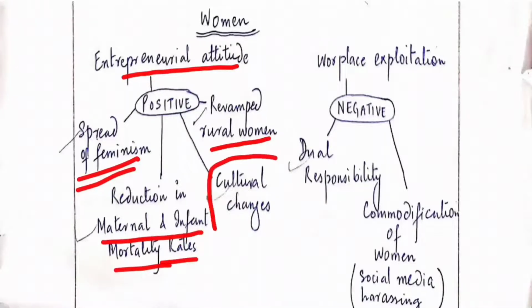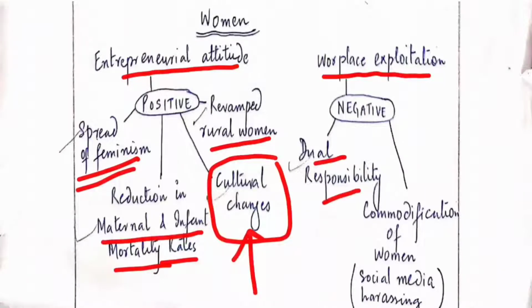And there have been lots of cultural changes that are empowering women in many spheres. So this is the positive of globalization. The negatives are the workplace exploitation that women are facing, the dual responsibility of home and office that women have to face every time, and the commodification of women through social media harassment and many other platforms.